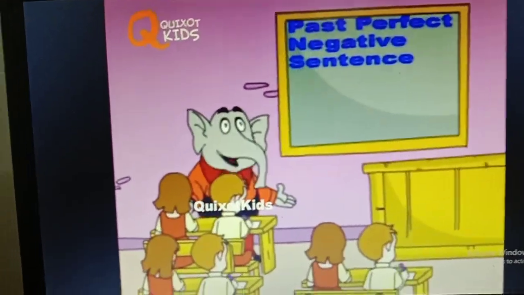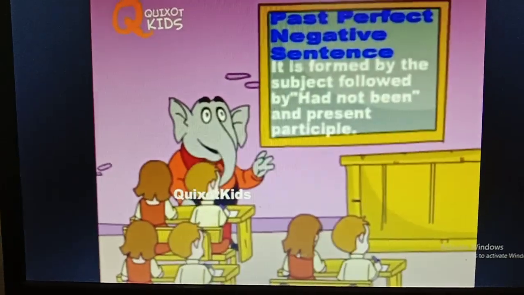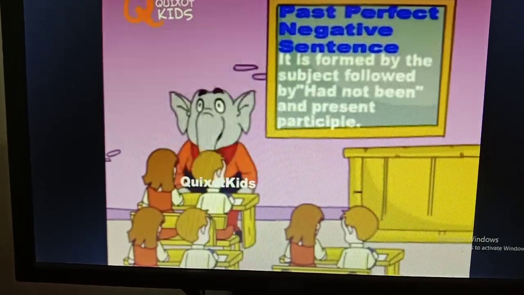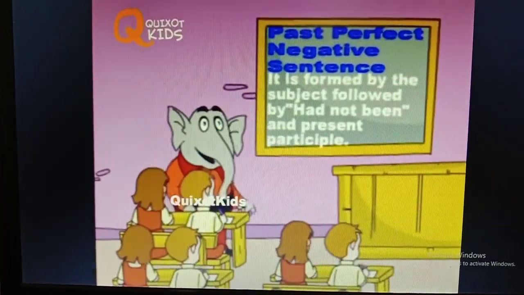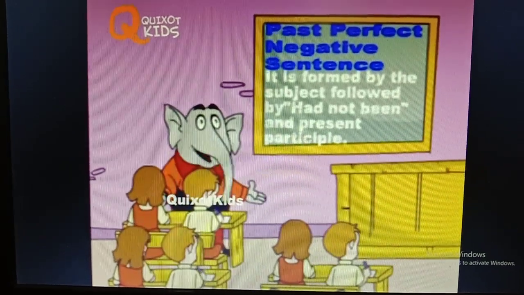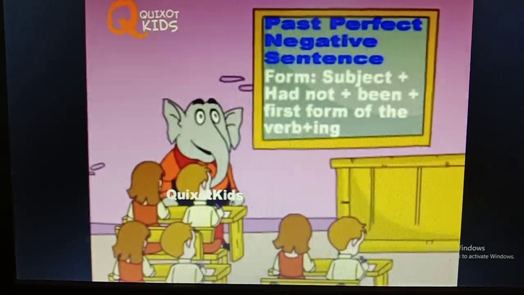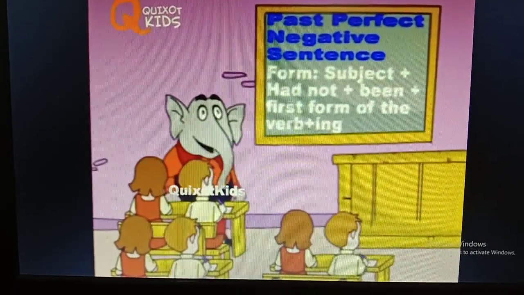3. Past perfect negative sentence. It is formed by the subject followed by had not been and present participle. Form: subject plus had not plus been plus first form of the verb in ing form.